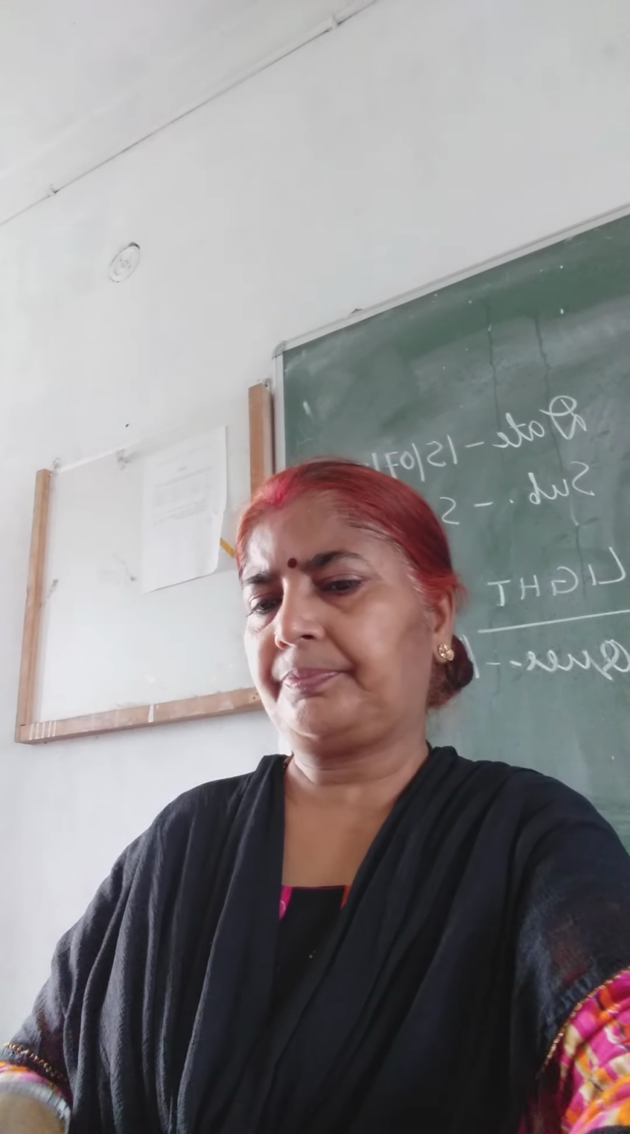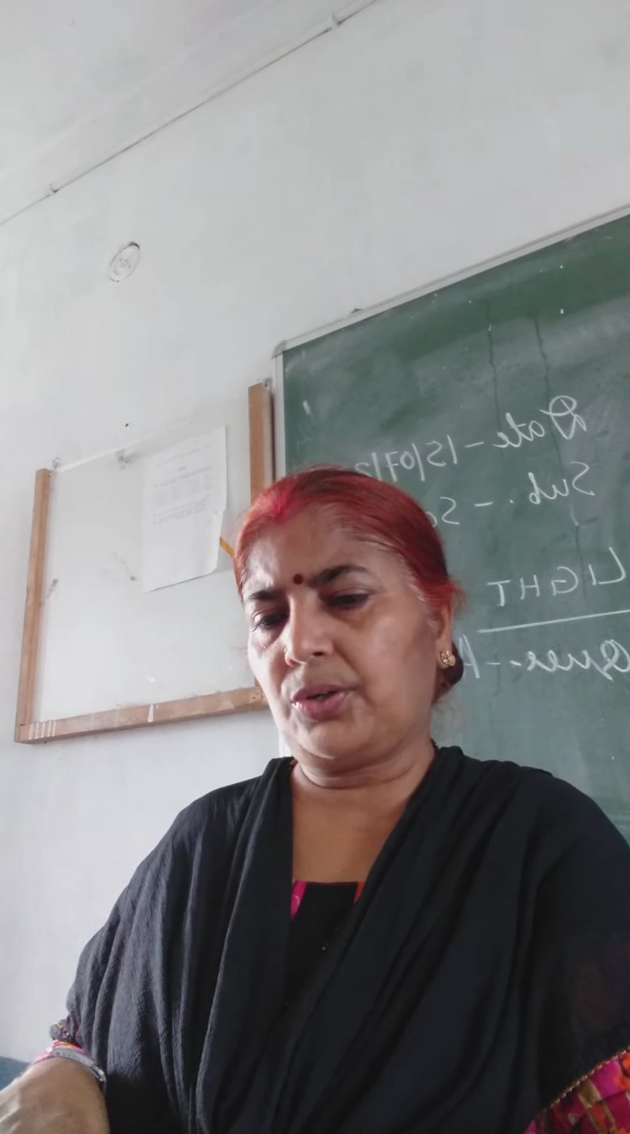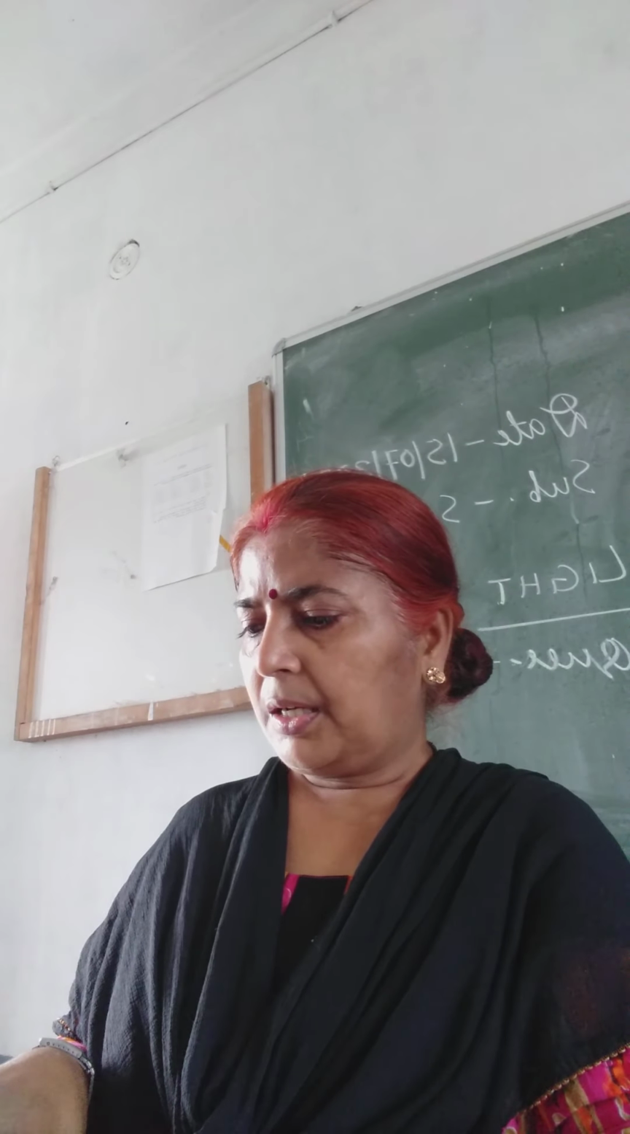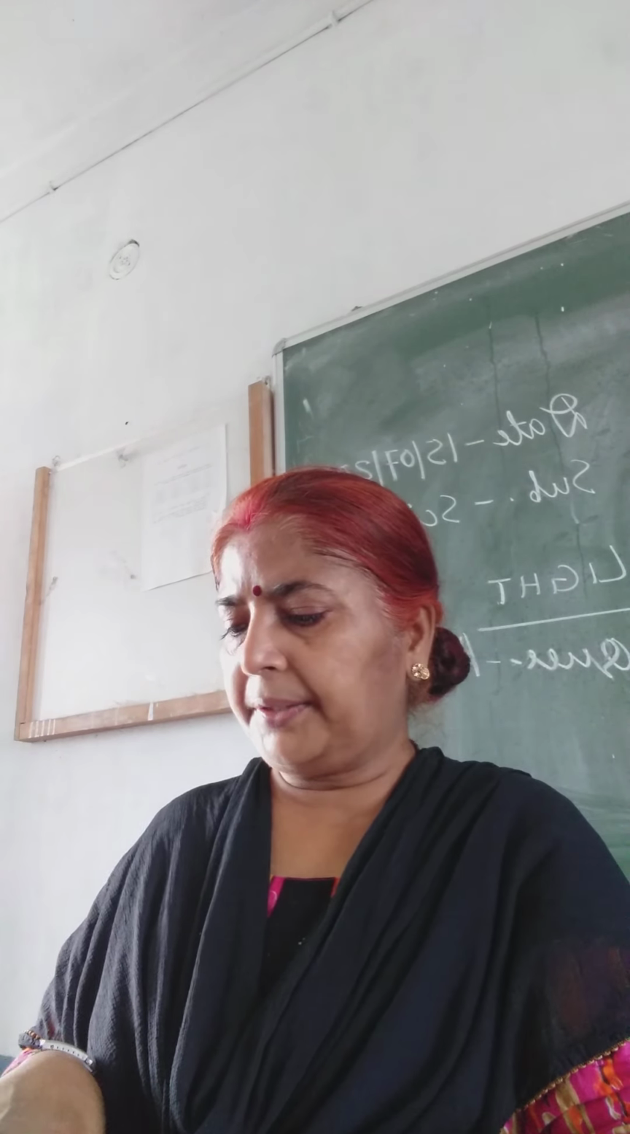Okay, children? Please repeat C1. Now, next question. 3. The central point of the section of the sphere used for making a spherical mirror is known as the pole of the mirror.